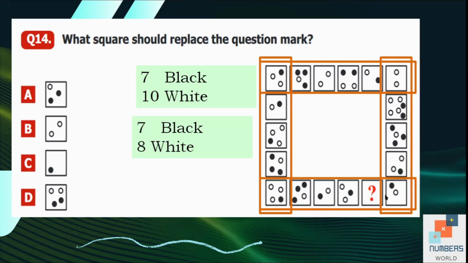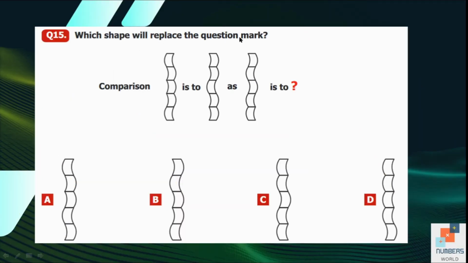There are 8 white circles, but we have to make 10 to follow the pattern. So we will see which option is the best one to make 10 white circles. 8 plus 2. B is our correct answer. If we add these 2 white circles to our 8 white circles, the total will be 10, and then we can complete the pattern.